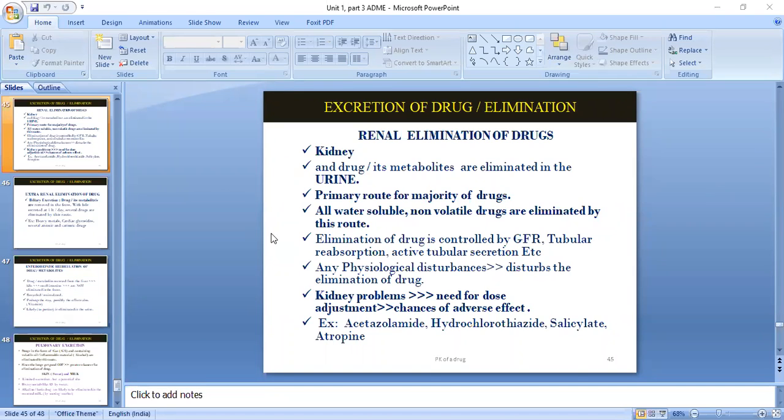And any physiological disturbance will disturb the elimination of drug. Okay, kidney problems: need for dose adjustment, chance of adverse effect. Some examples are acetazolamide, hydrochlorothiazide, salicylate, atropine. Okay, so these are the examples.